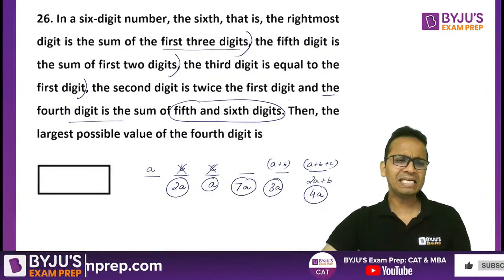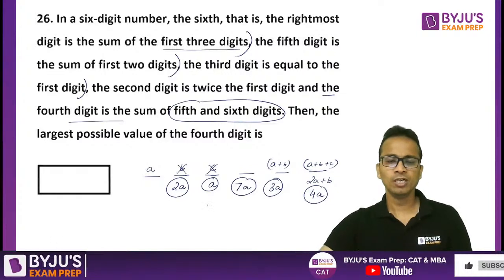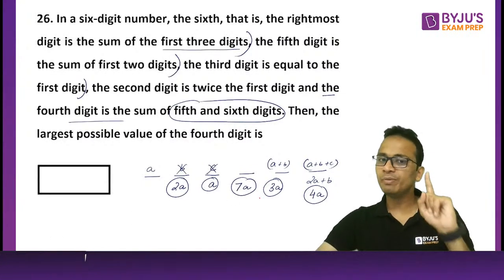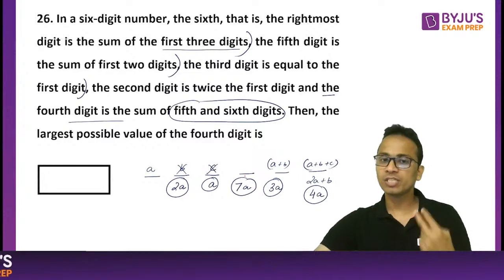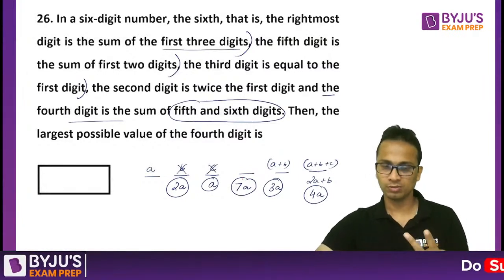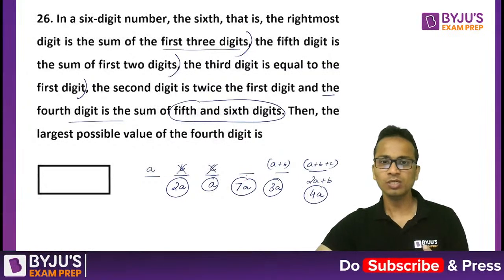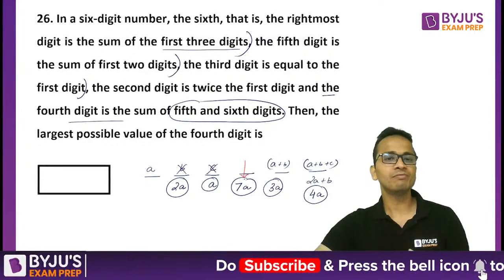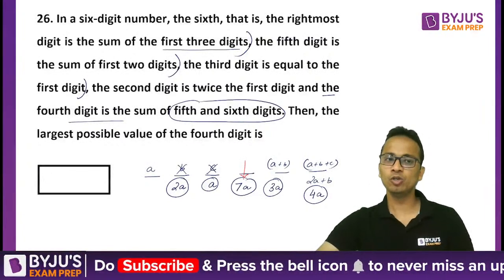Now here it is clearly visible that the value of A can only be 1. It cannot be 2. Because if the value of A is 2, then this number will become 14 and hence it will not be a 2-digit number.